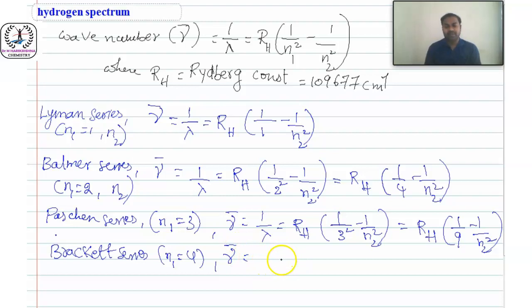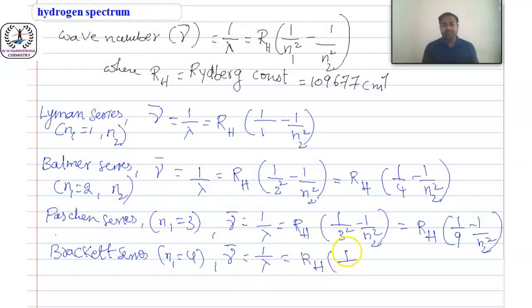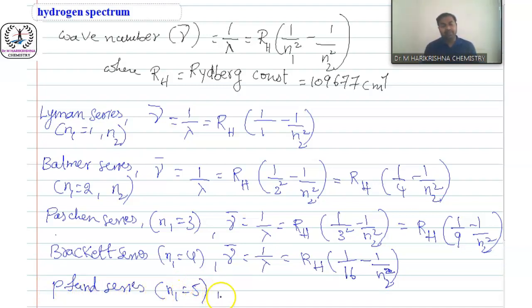You also know very well because already I gave a table for Lyman series, Balmer series, Paschen series, for all series: what is the n1 value, what is the n2 value. Based on that, you can calculate directly. RH into, substituting 4 square, 16 minus 1 by n2 square. Similarly, Pfund series, n1 equal to 5, then nu bar equal to RH into 1 by 5 square, means 25, minus 1 by n2 square.